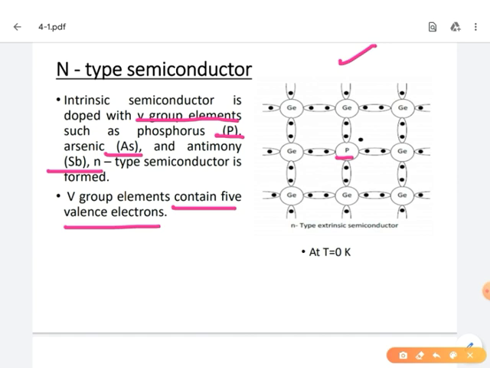The phosphorus atom has how many valency electrons? 5 valency electrons. Of these 5, 4 valency electrons participate in covalent bonding. This is the first, second, third and fourth valency electron. These participate in 4 covalent bonds with the surrounding 4 germanium atoms: first, second, third and fourth germanium atom. But what about the fifth valency electron? This fifth valency electron is loosely bound to its parent atom.